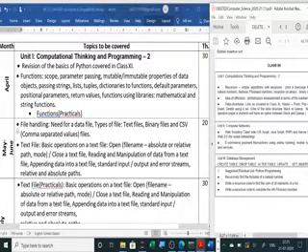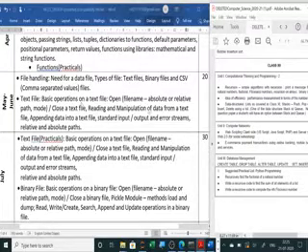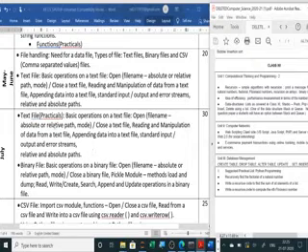Next, in the month of May and June, that is before the summer vacation and after the summer vacation, we have started data file handling, the three types: text file, binary file and CSV file. And for text file we have already done the questions. The practical portion we are doing now. So in the practical portion, all the questions given in the practical file you have to cover.